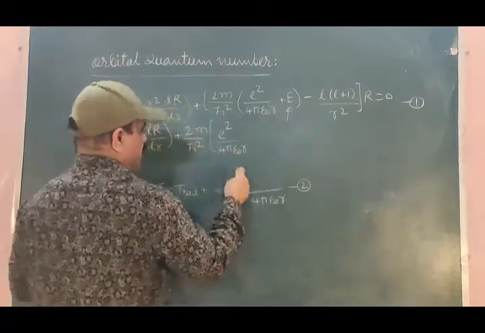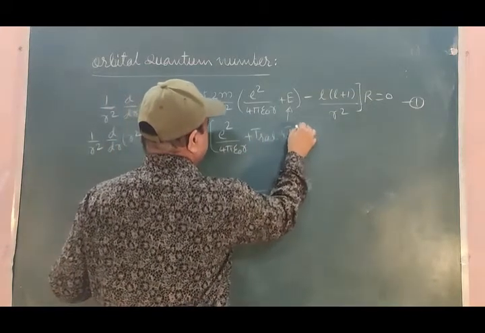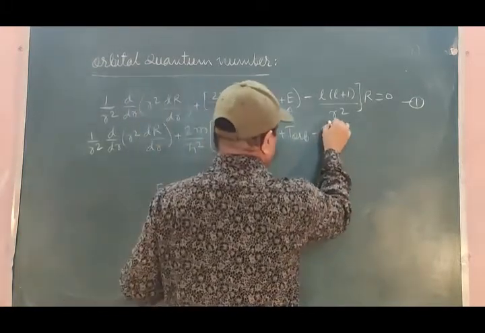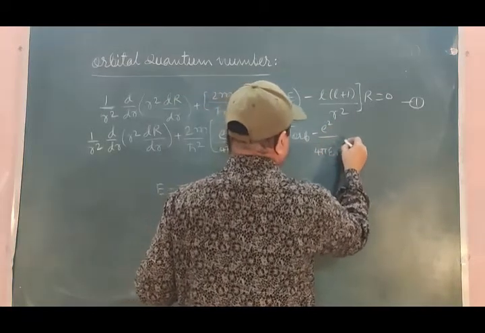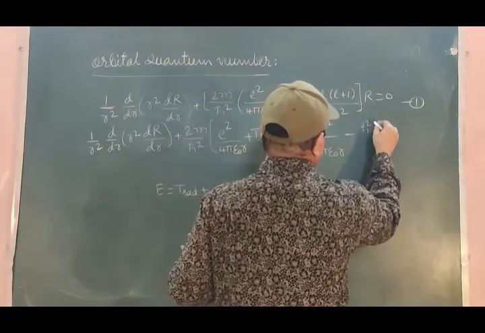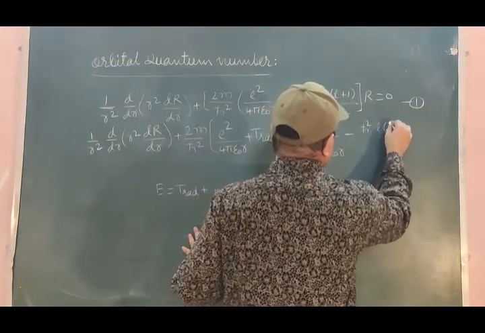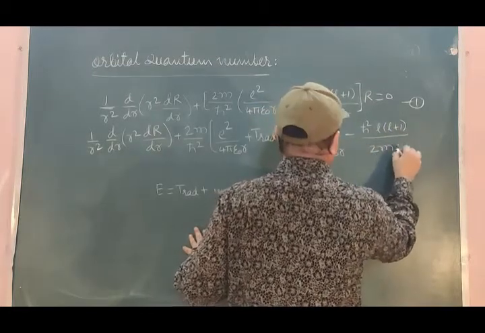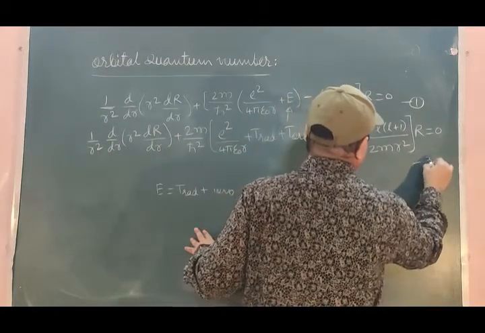For this E I have to put T radial plus T orbital minus e square divided by 4 pi epsilon 0 r minus h cross square into L into L plus 1 divided by 2m r square, into R is equal to 0, equation 3.